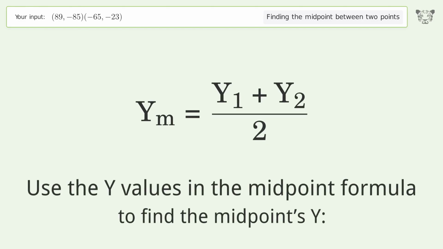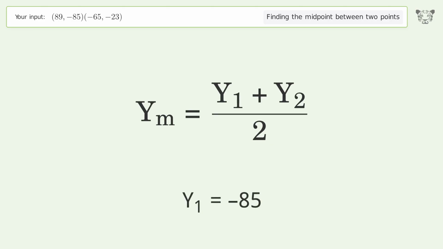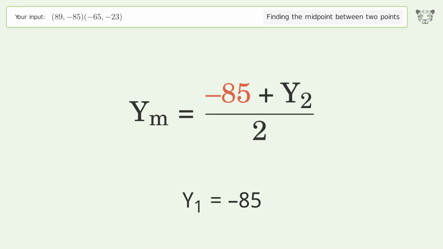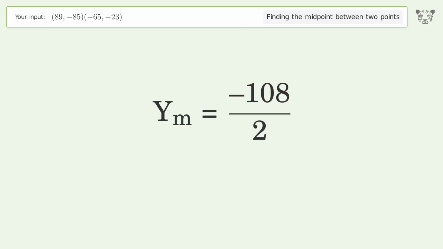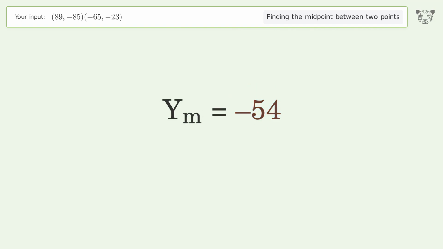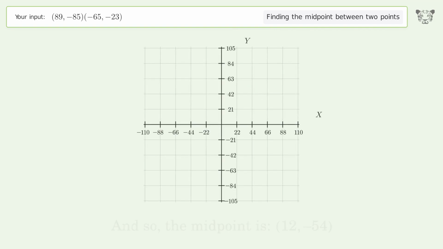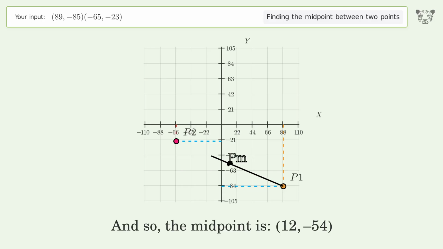Use the y values in the midpoint formula to find the midpoint's y. y1 equals negative 85. y2 equals negative 23. Simplify the arithmetic. And so, the midpoint is 12, negative 54.